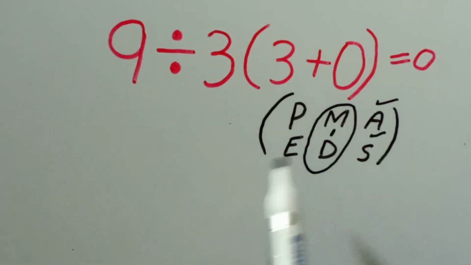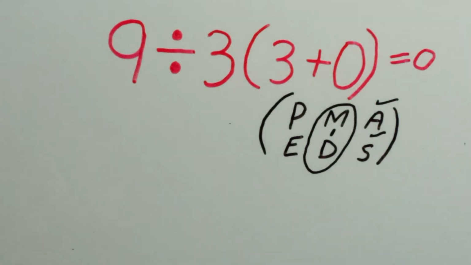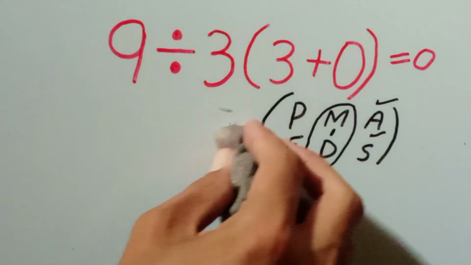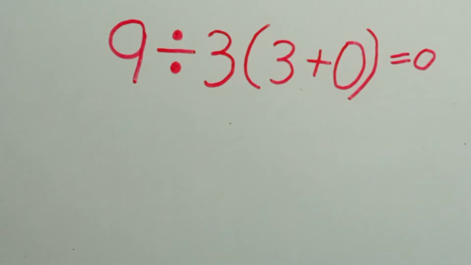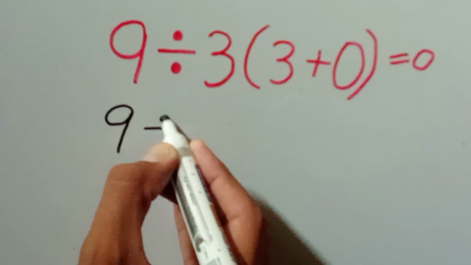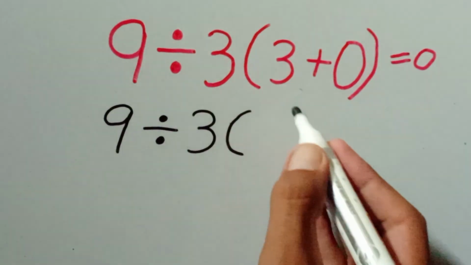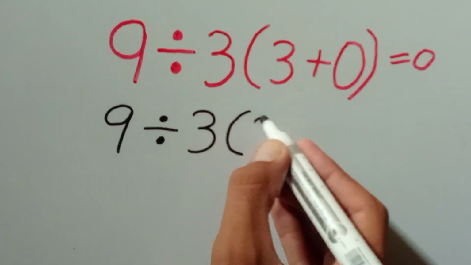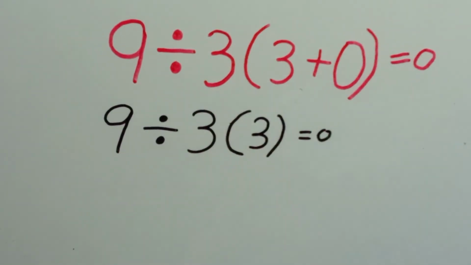So in this expression, firstly we solve the parentheses. So guys, I can remove it. I can write here 9 divided by 3(3 + 0), which is equal to 3. Okay guys, now in the next step we can solve it.